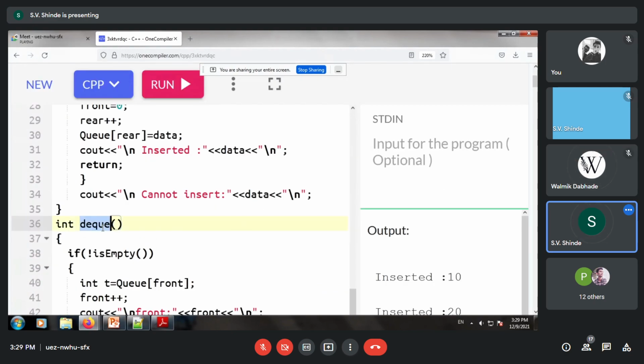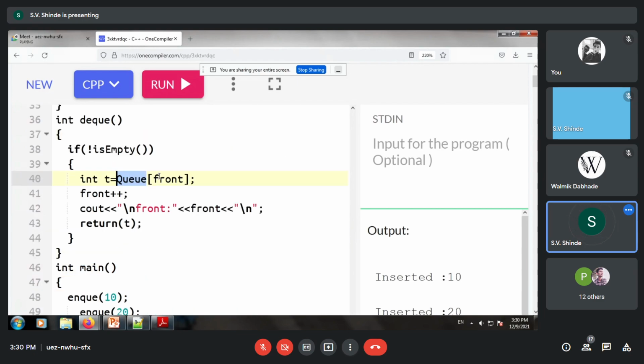Let us see DQ. DQ is reading contents from the queue, so we are reading from the front of the queue. You can see over here, if the queue is not empty, read from the queue front and increase front. Whenever we read the contents from the queue, we increase the front by 1 position, so front plus plus, and you can see it is returning the value.